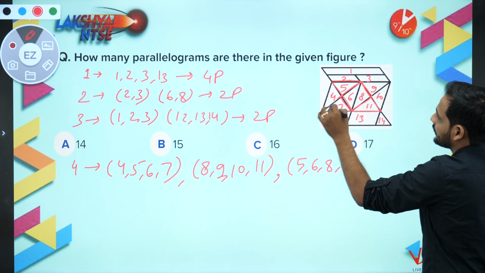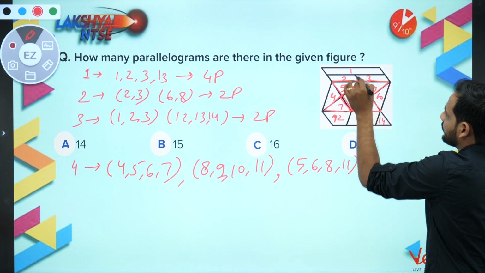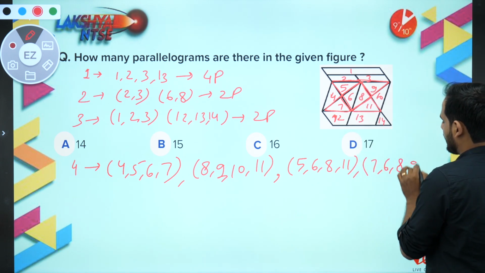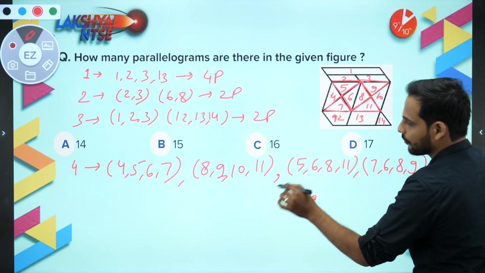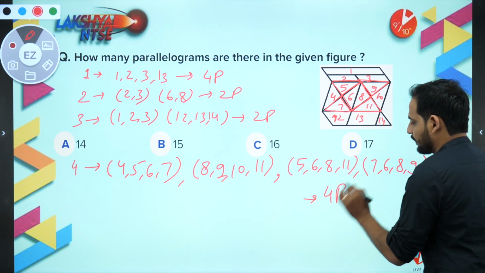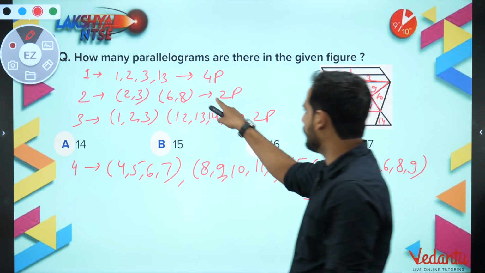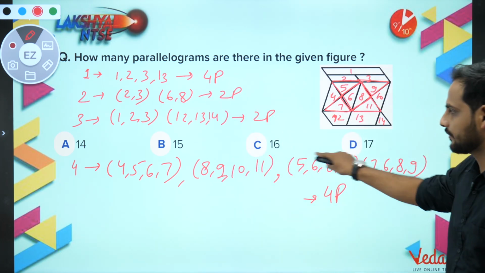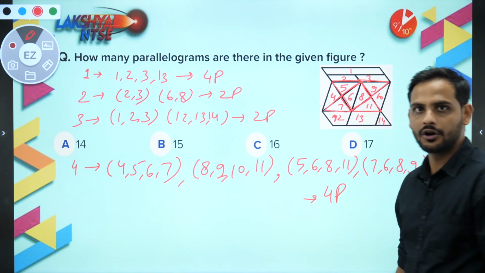And 7, 6, 8, 9 will also be a parallelogram. So in total you have got 4 more parallelograms. Now our count has reached 4 plus 4 is 8, plus 4 is 12. So we are still quite far from the options.